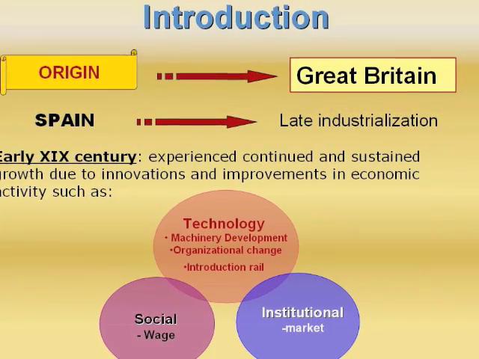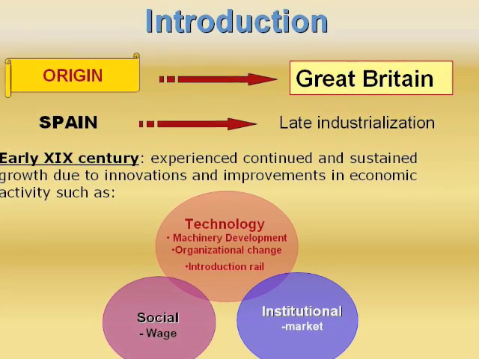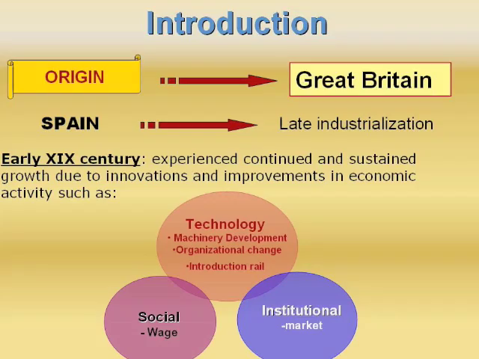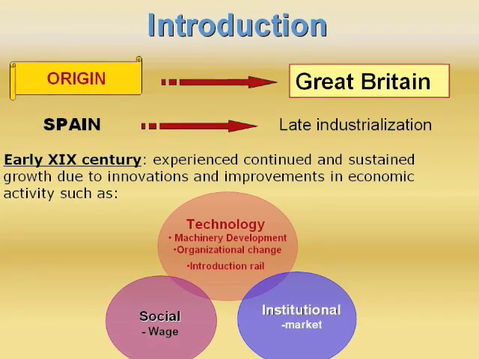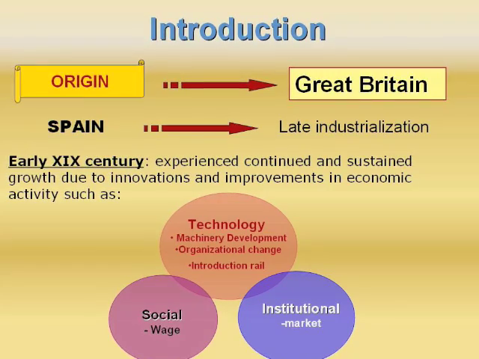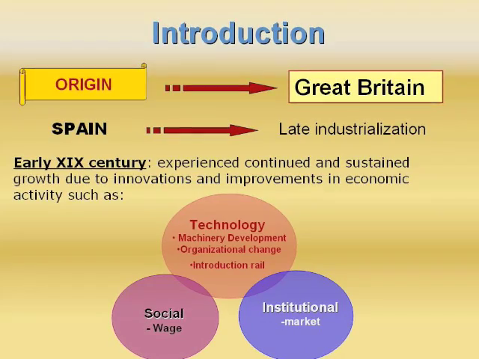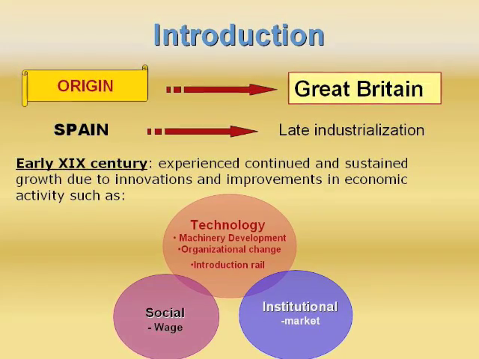Industrialization has its origin in Britain, but later expanded to other countries. Spain was one of the countries that took a late industrialization. It was from the early 19th century when it experienced continued and sustained growth due to the introduction of innovations and improvements in economic activity. These innovations were the three that we can see in the image.